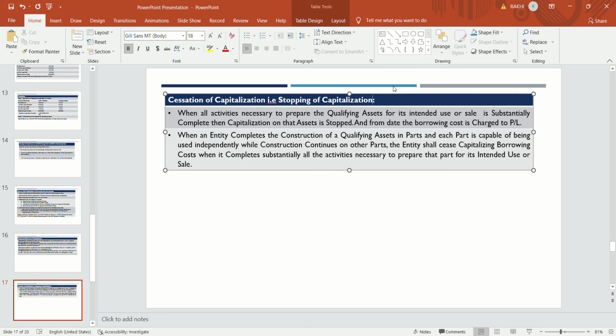When an entity completes the construction of a qualifying asset in part, and each part is capable of being independently used, while construction continues on other parts, the entity shall cease capitalizing on the completed part, and on the other parts the company remains capitalizing the cost of borrowings. So this is the concept of cessation of capitalization, that is, stopping the capitalization.